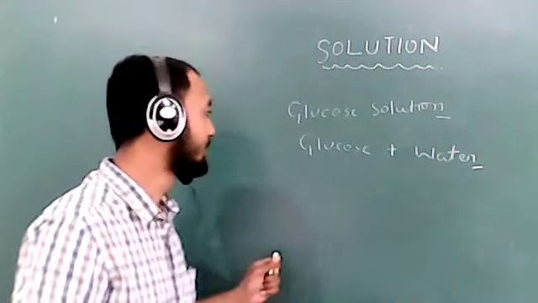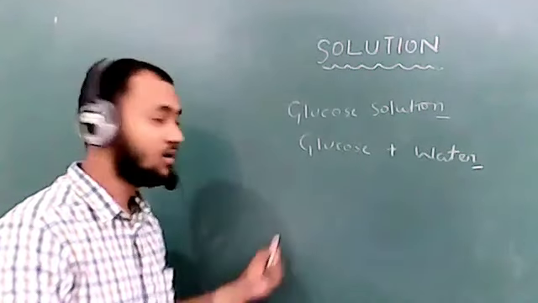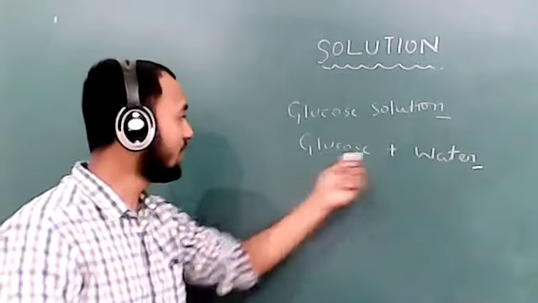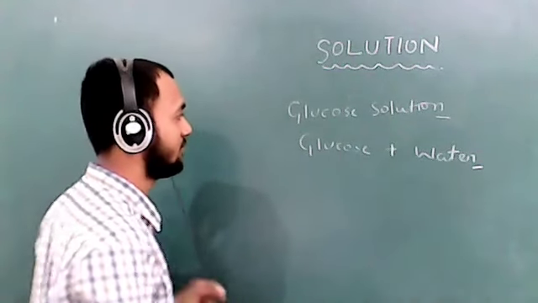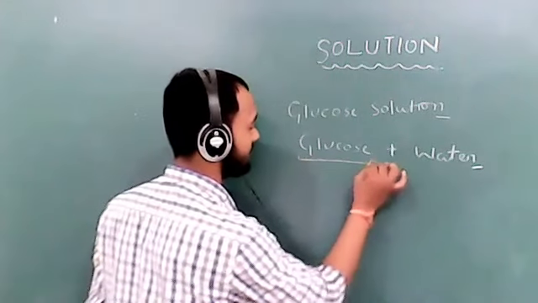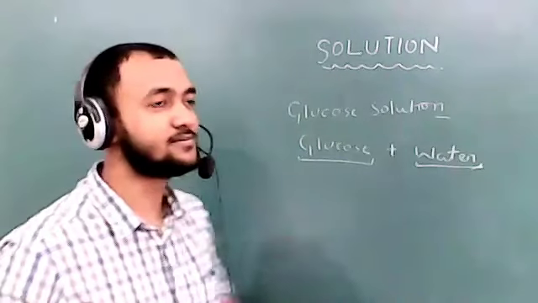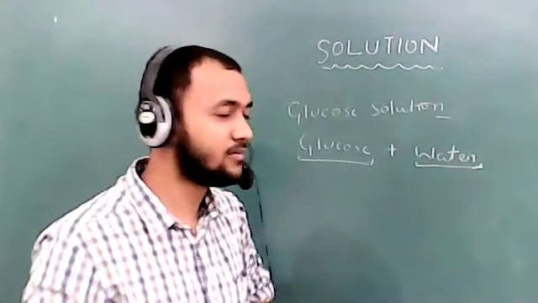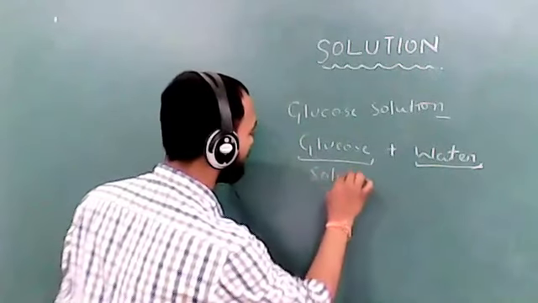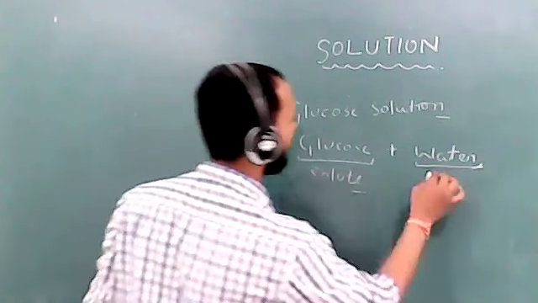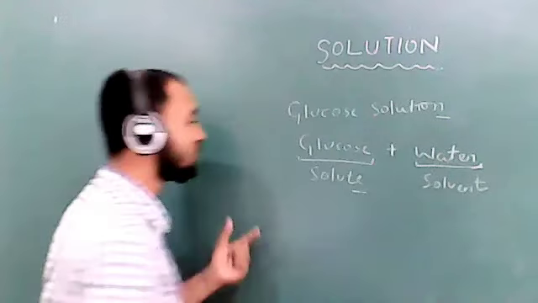Anvesha, can you hear me? Yes, sir. Tell me, what is solute and what is solvent here? Sir, what is solute and solvent? Okay, means you are not paying attention. Sir, glucose is solute and water is solvent. Okay, now good. Glucose is solid and that is the solute, and water in which it is being dissolved is the solvent.